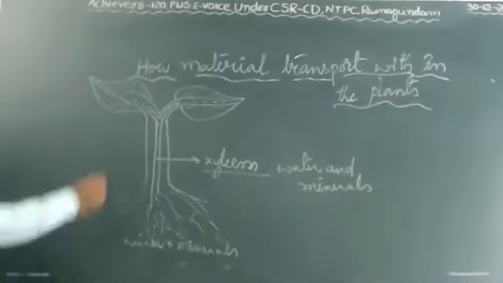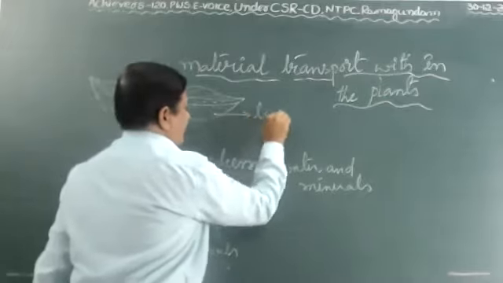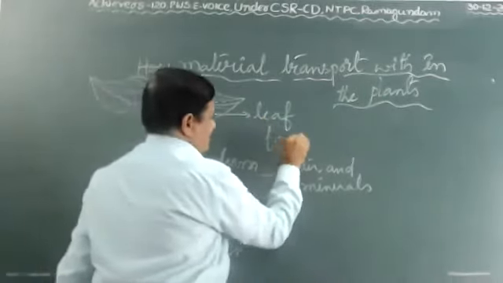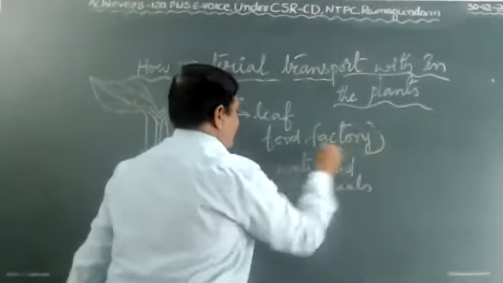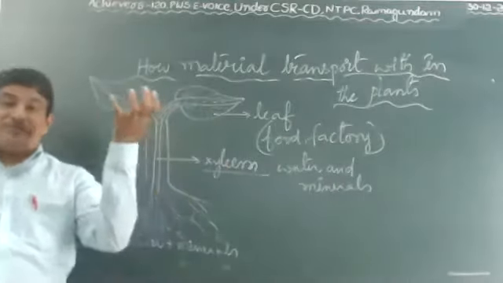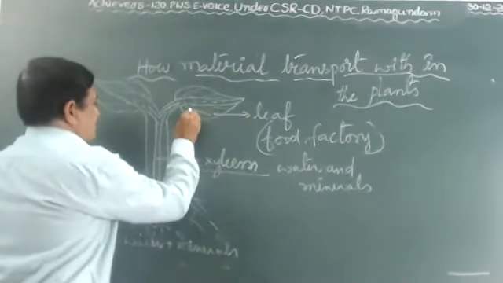At the same time, this is the leaf. The leaf is also called the food factory. Why can we call it a food factory? Because by the photosynthesis process, they prepare the food.